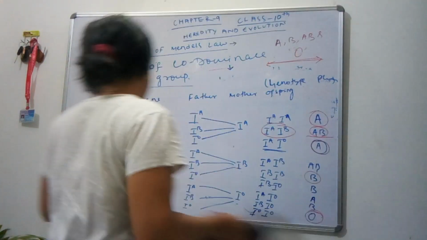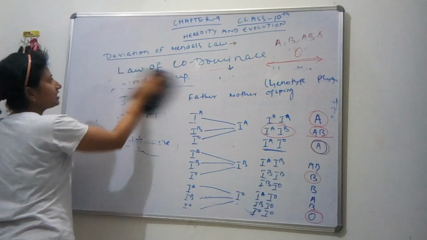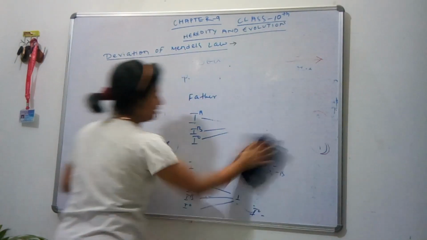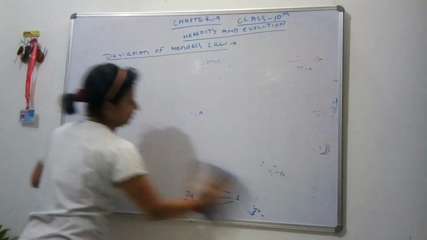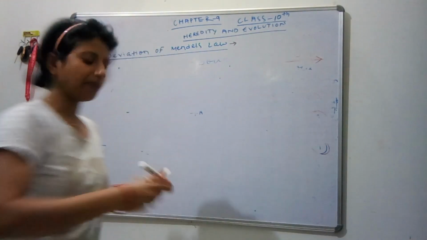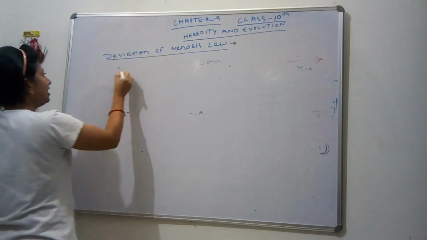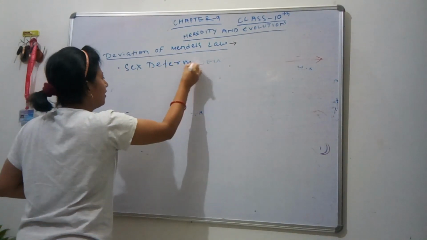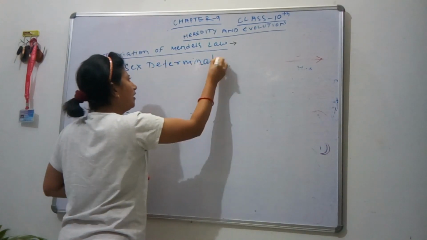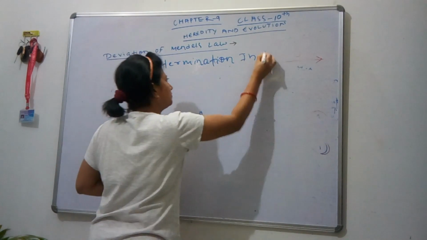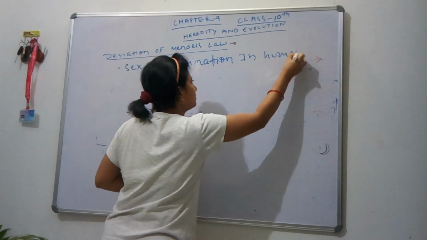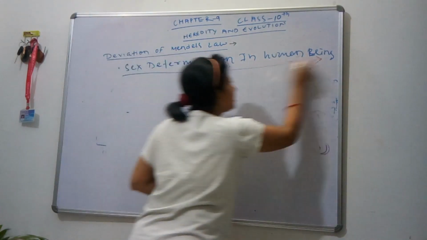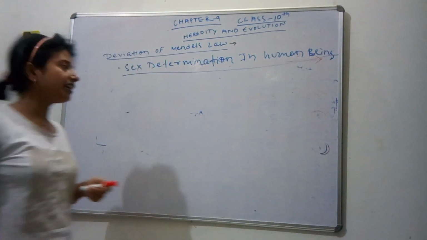So next is our sex determination in human beings. The next topic is sex determination in human beings. How is sex determined in a newborn child in the case of human beings?